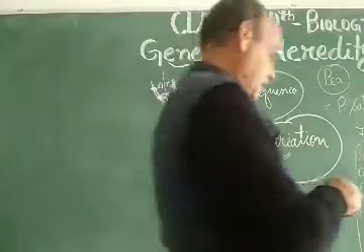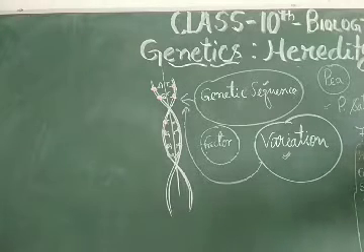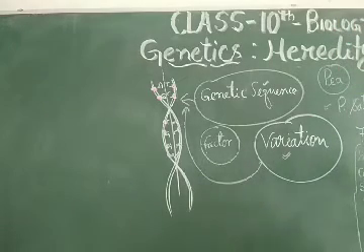So my dear students, these are the characters. They can also be called traits. Characters can be called traits in the language of genetics. And contrasting traits are such that if a plant has tallness, then another plant may have dwarfness.